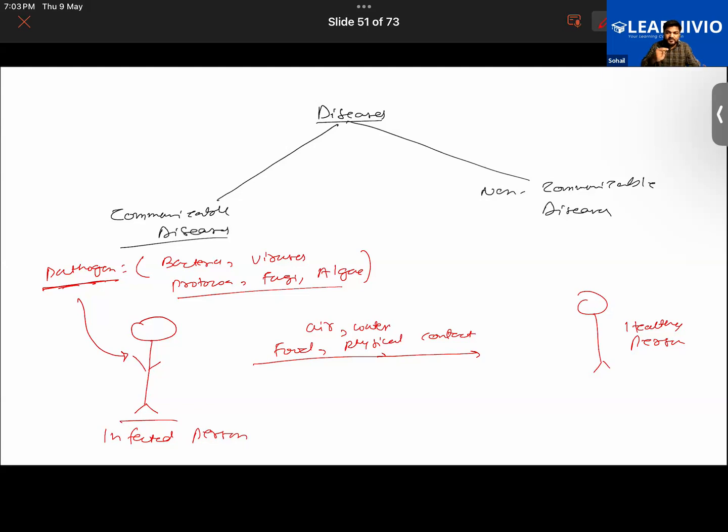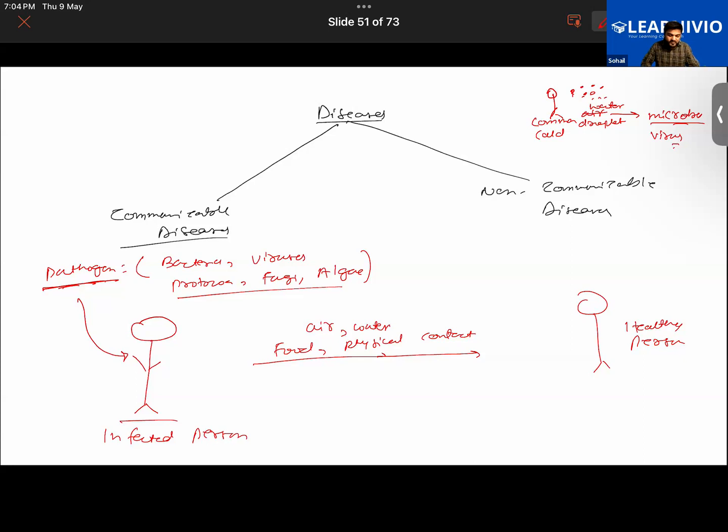So for example, if there's a person that is sneezing in the air, that person while sneezing will release lots of tiny water droplets that will consist of lots of microorganisms, particularly if the person is suffering from common cold. So in his sneeze it will be contaminated with the virus that causes common cold. If another person were to inhale it, the person will also be infected.